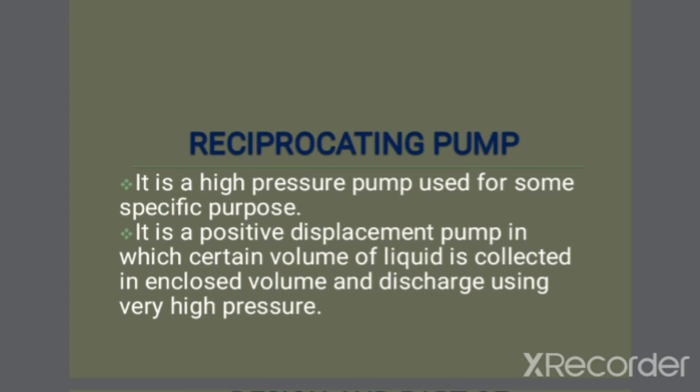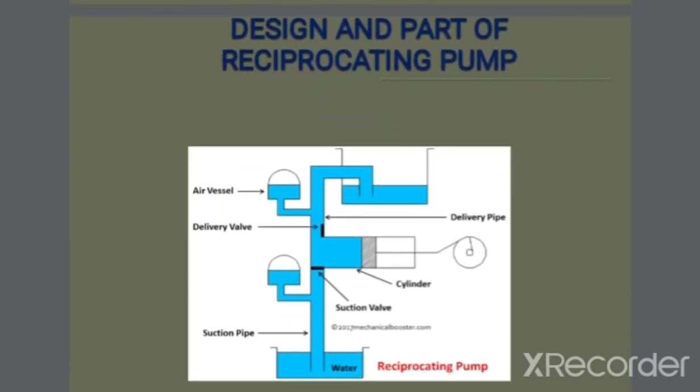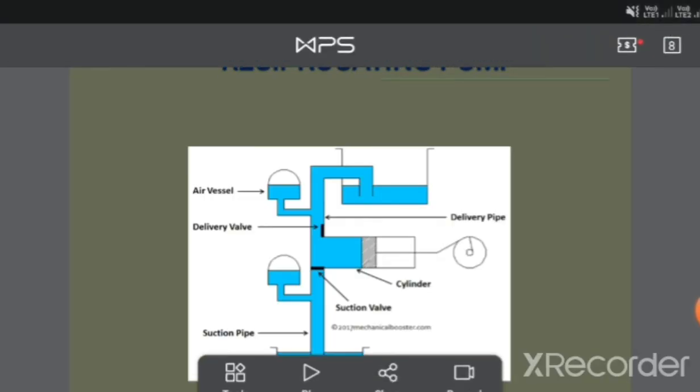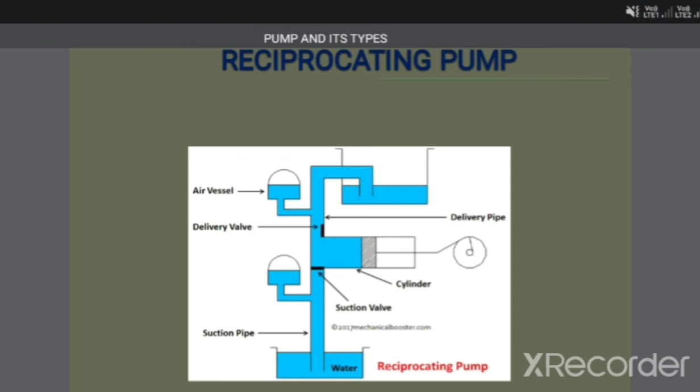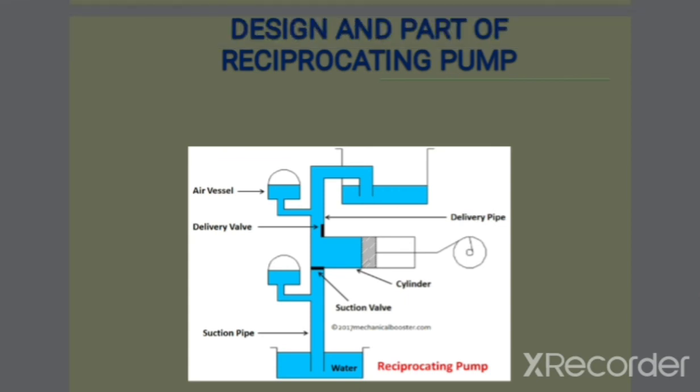Now, if we move towards the design and parts of reciprocating pump, we can see that water flows through the suction pipe towards the suction valve, and from there it moves to a cylinder, and after that it moves through a delivery valve to a delivery pipe, and then it discharges.